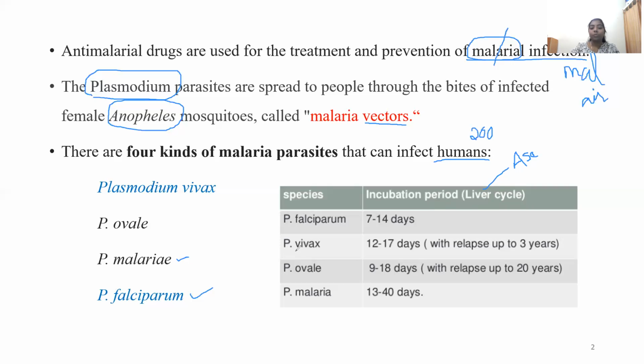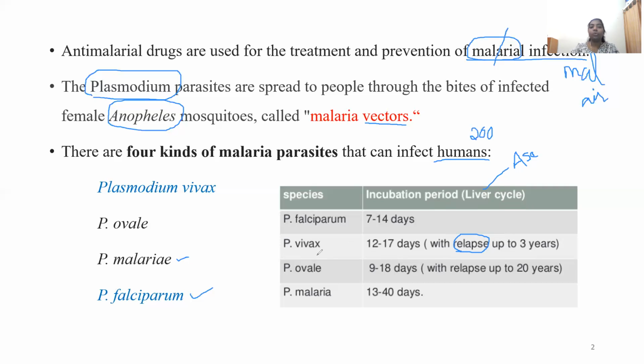And for Plasmodium vivax, it is around 12 to 17 days, and this has a relapse period. Relapse is where the parasite remains dormant within the body. It is not eliminated out of the body. It remains dormant in the body, and it is capable of producing an infection again after activation, for about 3 years.